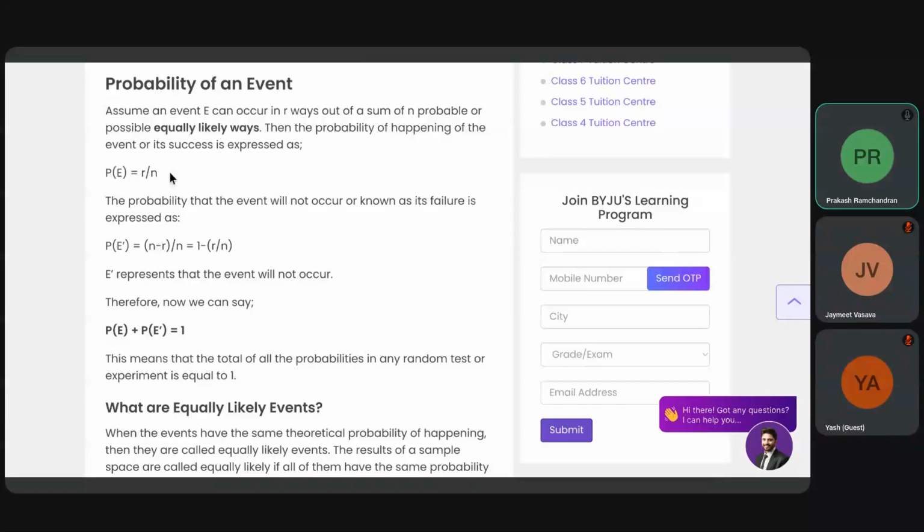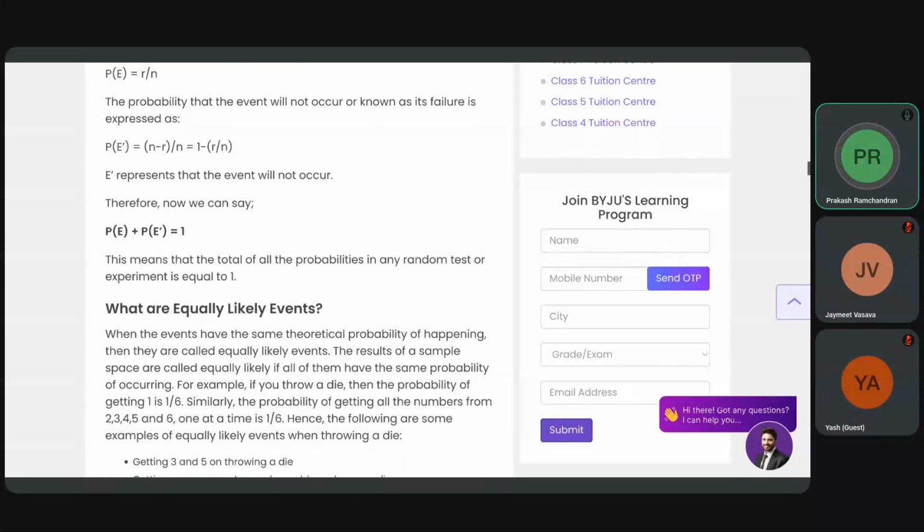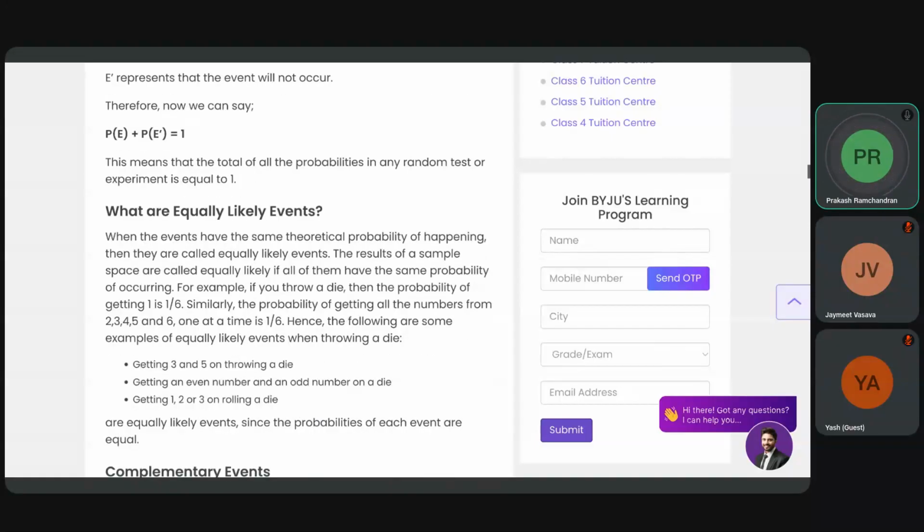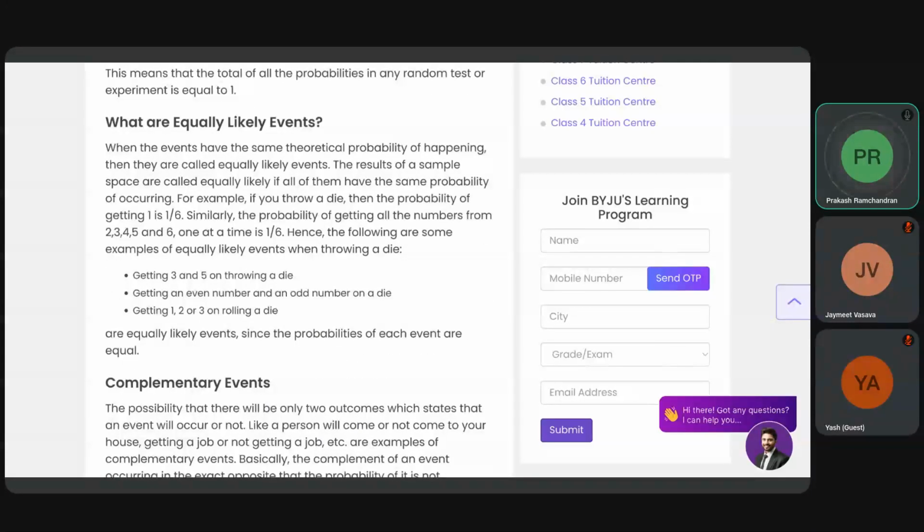So basically, if the probability of success of an event is R by N, then the probability of failure is 1 minus R by N. They can call it E prime or whatever. Therefore, P(E) plus P(E prime), that is the probability of occurrence of the event plus non-occurrence of the event, equals 1. Okay. What is the likelihood of an event?